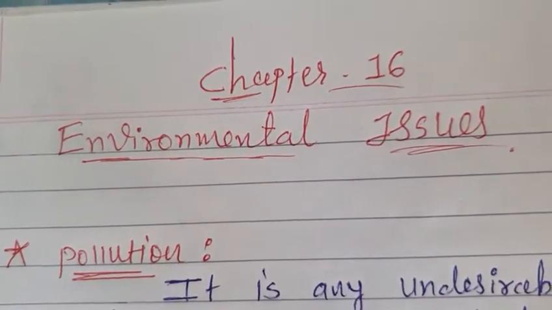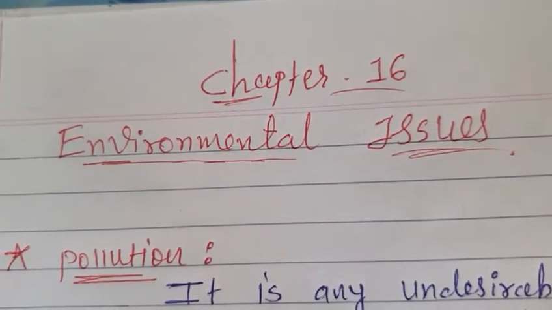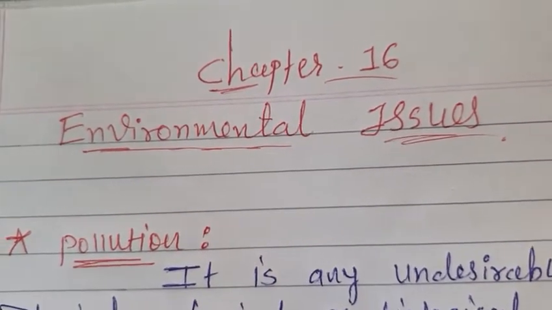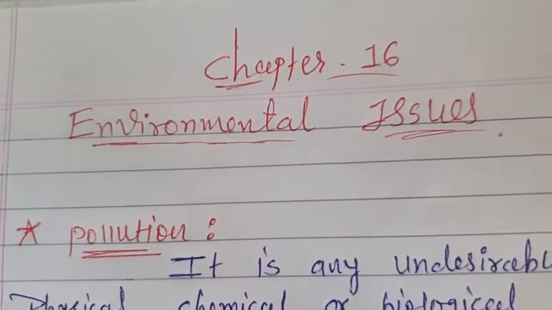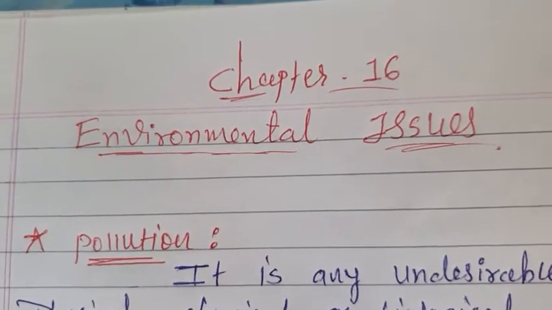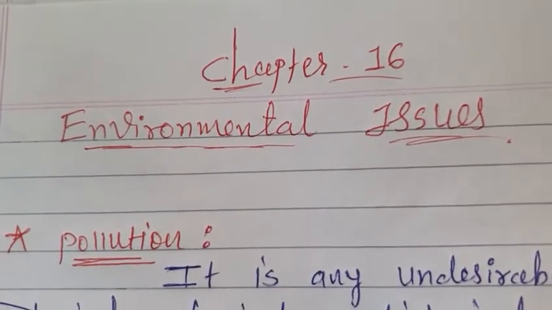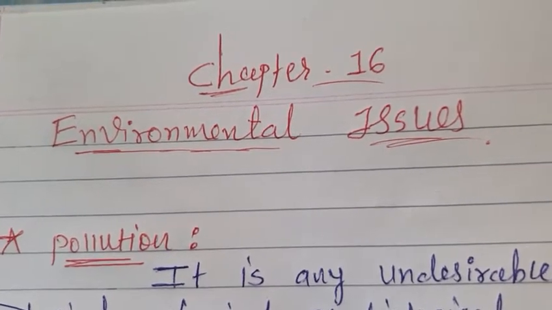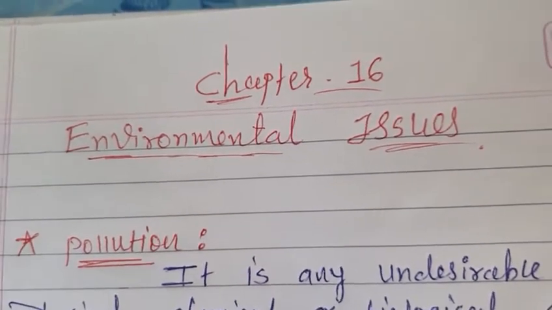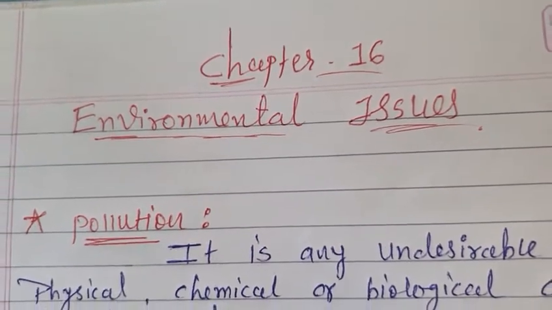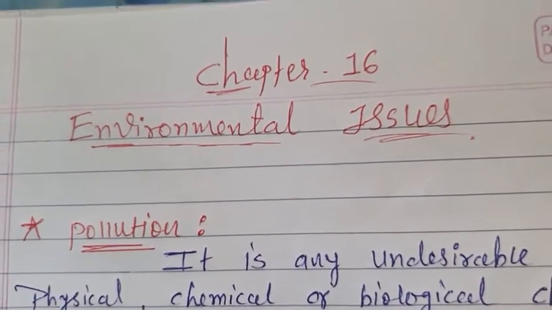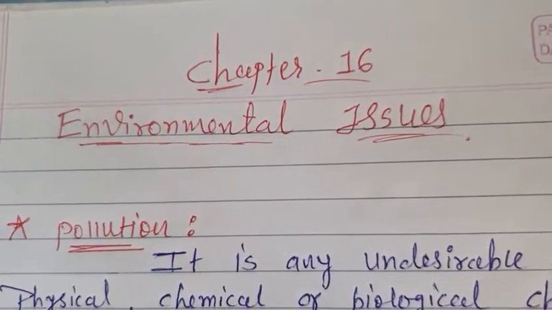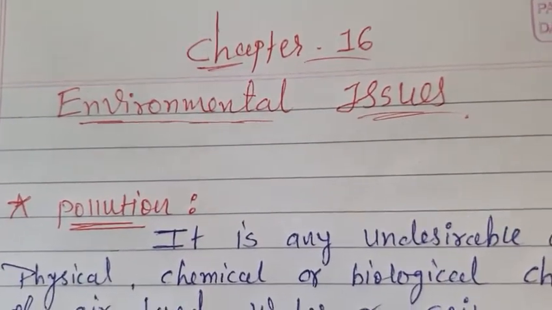So in this chapter we'll talk about how these environmental problems occur, then if they occur, what we can do to prevent them, and the last portion is, if we cannot prevent them, then what harmful effects will happen. One example we can say is the greenhouse effect. We will understand that later in this chapter, but right now first of all we understand the terms, right?